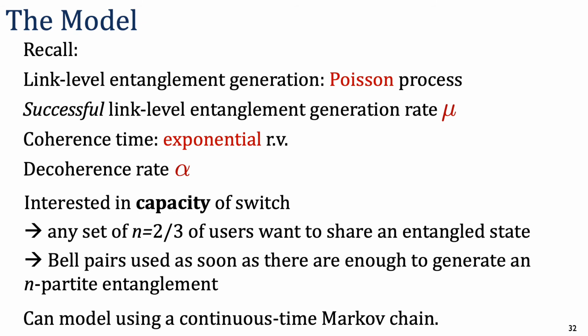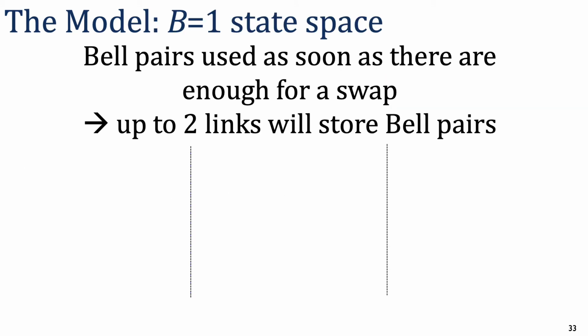Using these assumptions, we modeled the system as a continuous time Markov chain. Let's take a look at the Markov chain for buffer size 1 systems. Due to our assumptions on the system from the previous slide, it turns out that only up to 2 links will store bell pairs at any given time.